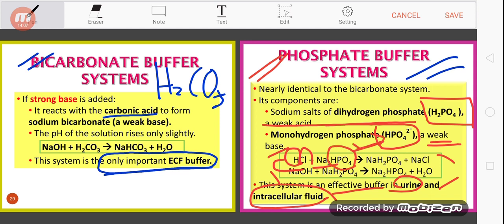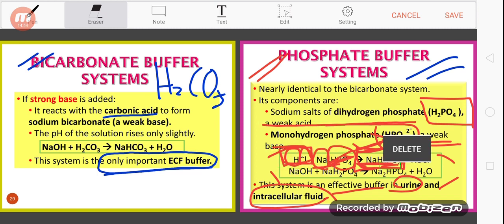The chloride will bind to sodium. And when the free hydrogen ion associates with the monohydrogen phosphate here, it will produce dihydrogen phosphate. This is a weak acid. So from strong acid it becomes weak acid.